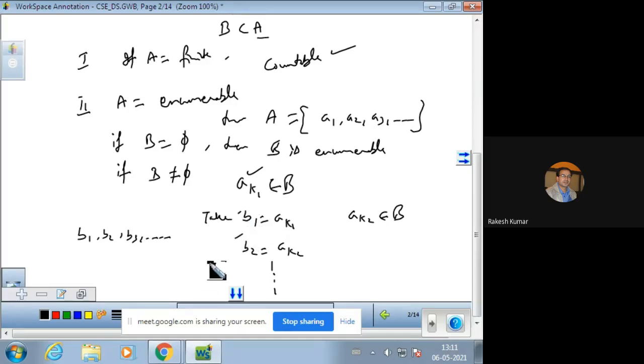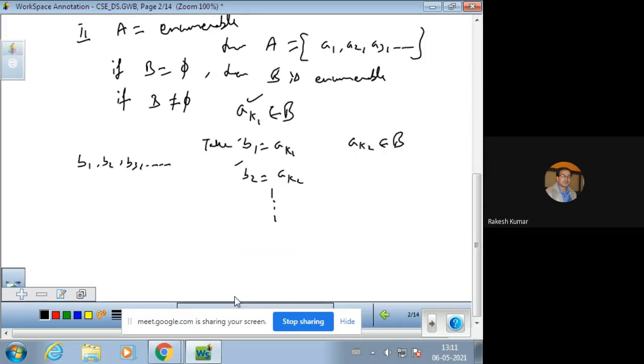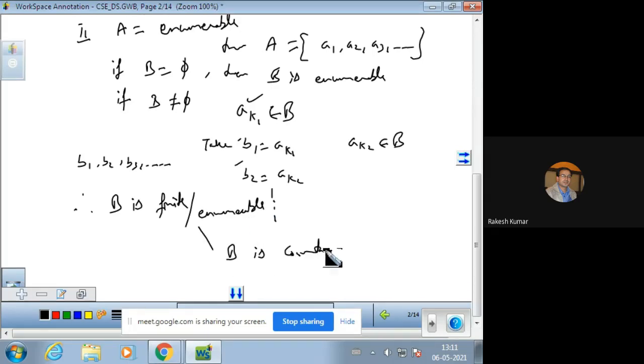Therefore B, क्योंकि ये जो sequence elements हैं वो B के हैं, so B या तो finite होगा या enumerable होगा. So it gives us that B is countable. So this proves that every subset of a countable set is countable.